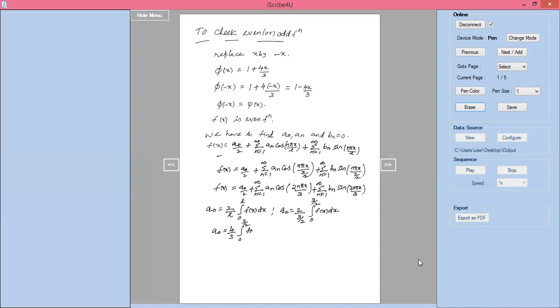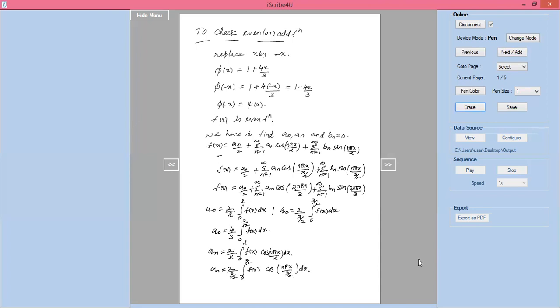Now an equal to 2 by L into integration of 0 to L f of x into cos n pi x by L into dx. Now an equal to 2 by L is 2 divided by 3 by 2, integration of 0 to 3 by 2 f of x into cos n pi x by L, which is 3 by 2, into dx.